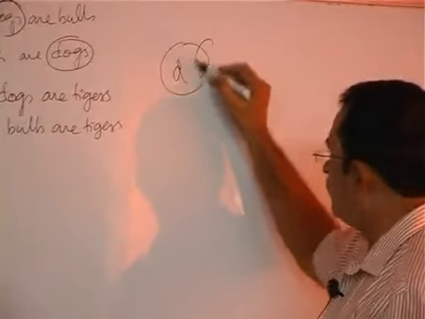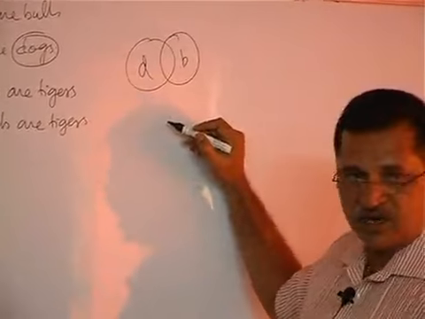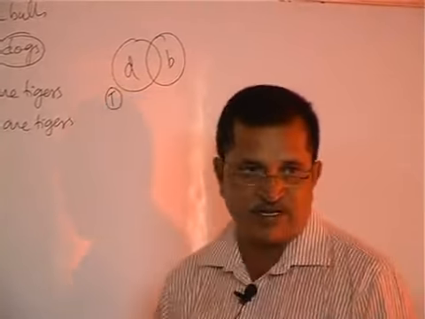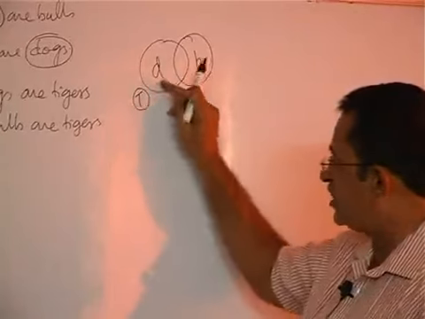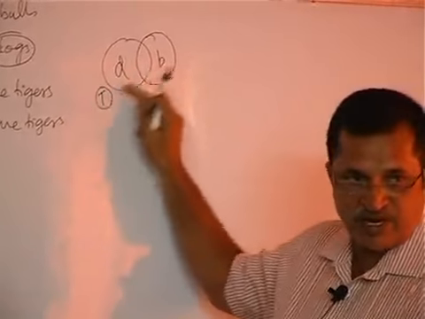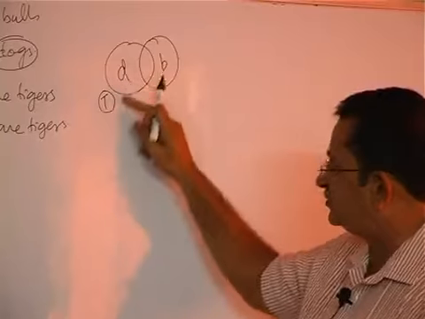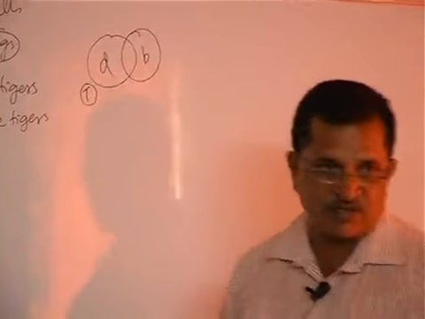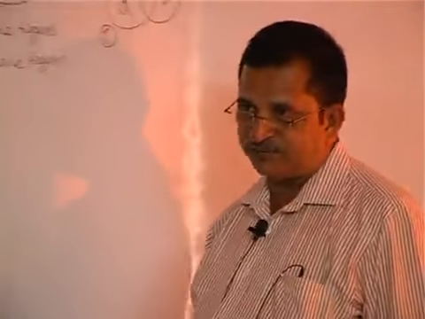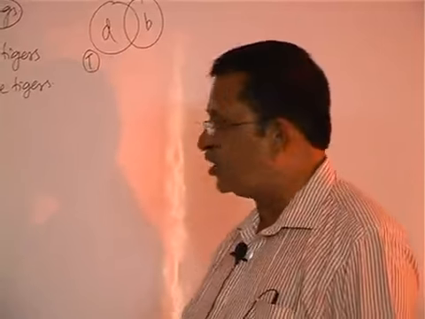Some dogs are bulls. No tigers are dogs means tigers we write separately, because tigers and dogs do not have any relation. Tigers and bulls, we don't know whether they have a relation or not. First conclusion, no dogs are tigers. Follows or not? No tigers are dogs means no dogs are tigers.